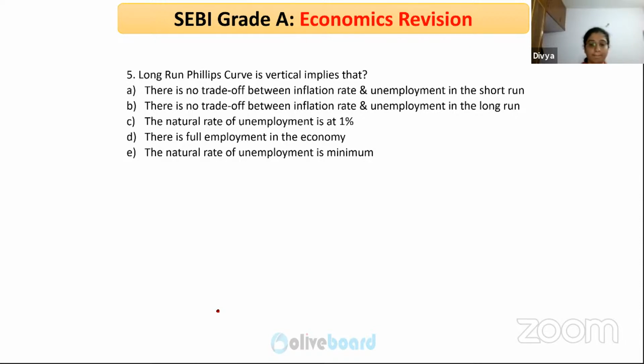B or A? Okay, so there is no trade-off between inflation rate and unemployment in the short run. Sorry, that is long run. Sorry, that option is B, not A. I've marked it wrongly. I'm sorry. It is B. So the option is B. In the long run, there is no trade-off between inflation rate and unemployment rate.